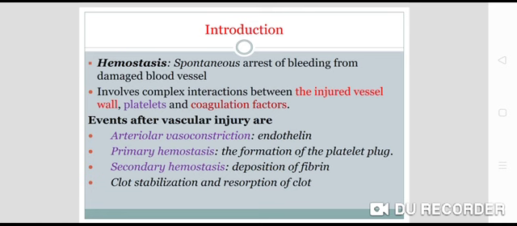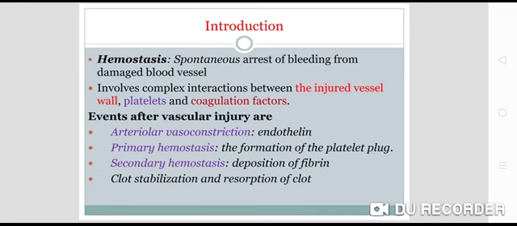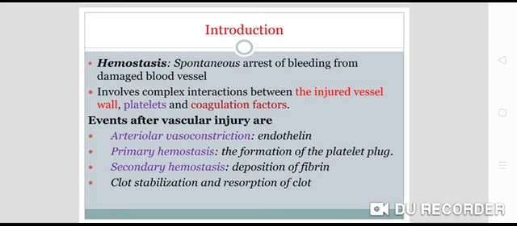We have seen this so many times. We get a small prick because of a needle or some sharp object, and immediately there is a spontaneous, natural arrest of bleeding. Bleeding stops from the damaged blood vessel, and we call it hemostasis.